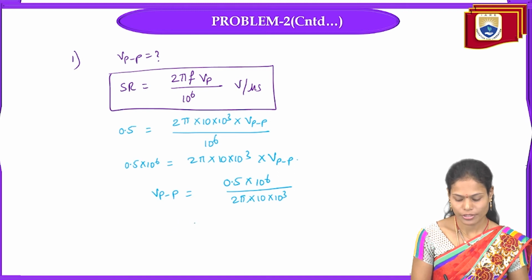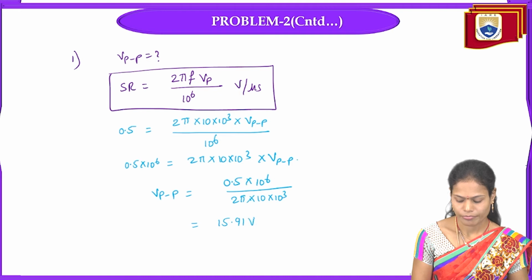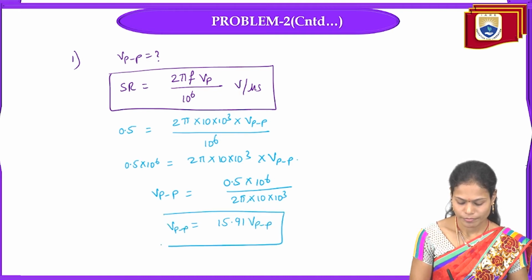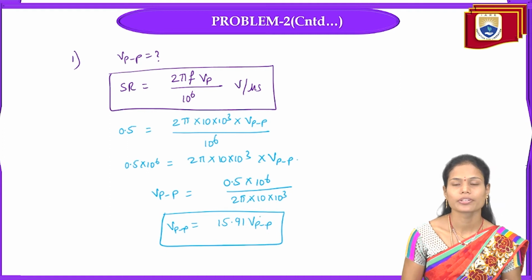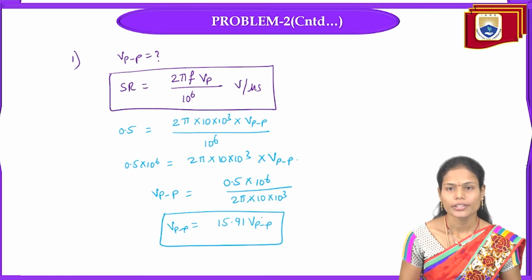After simplification, I'll get it as 15.91 volts peak-to-peak. So this is the first parameter we calculated. The peak-to-peak voltage we require is 15.91 volts to get an undistorted output across the amplifier.